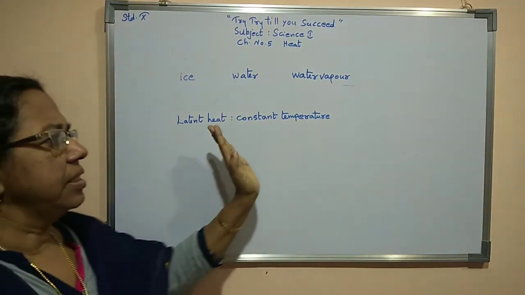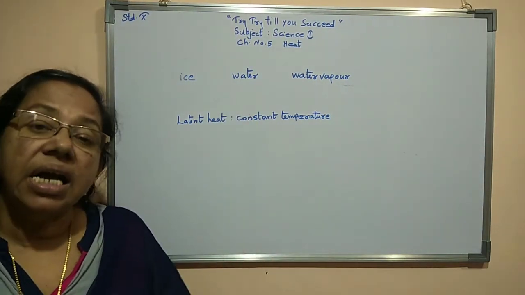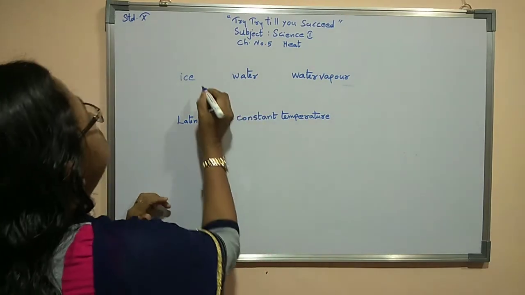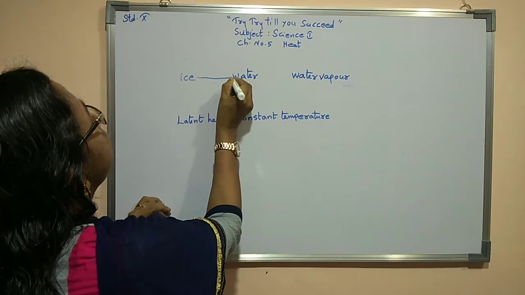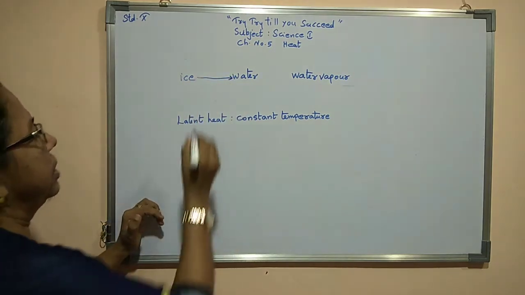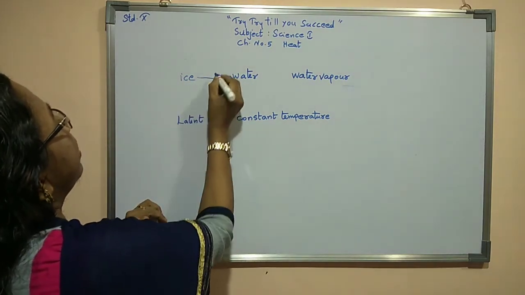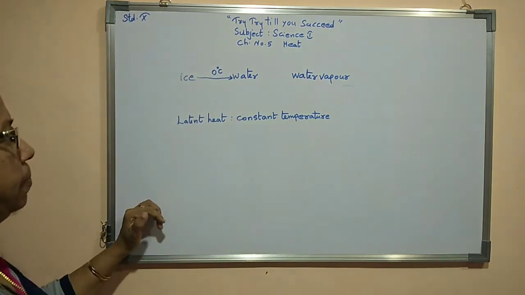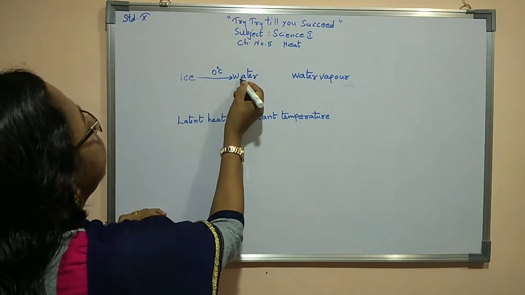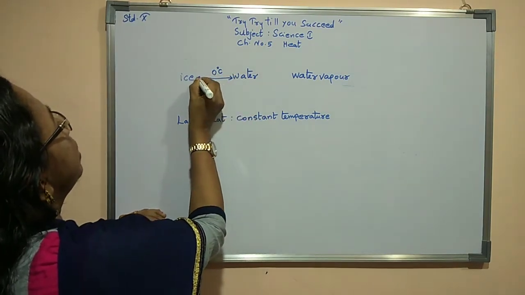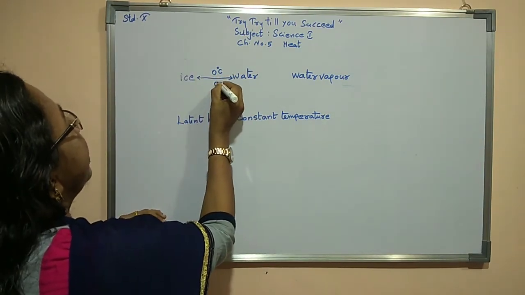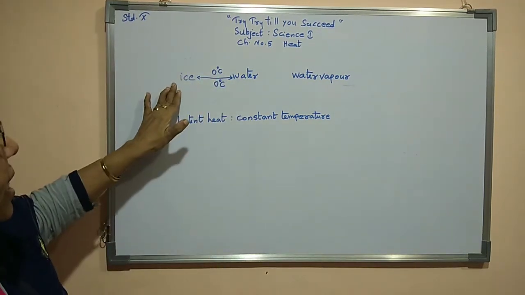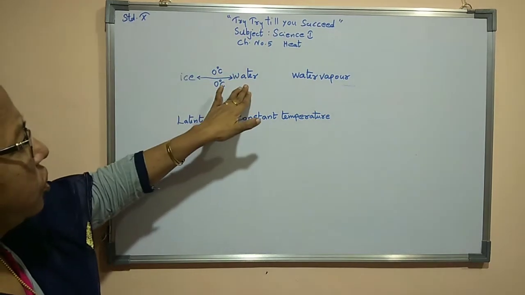Latent heat means it is a constant temperature at which all changes are occurring, that I will show now. Here ice transforms to water. This is happening at 0 degree Celsius. Again here water transforms to ice. That is again happening at 0 degree Celsius. So here we can say that ice transforms to water.